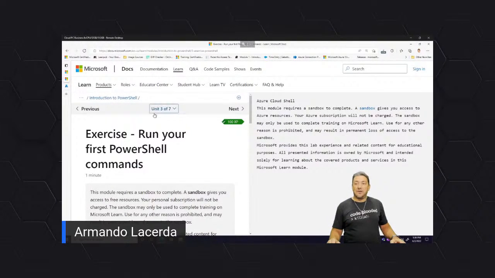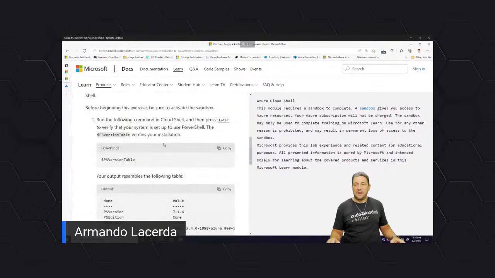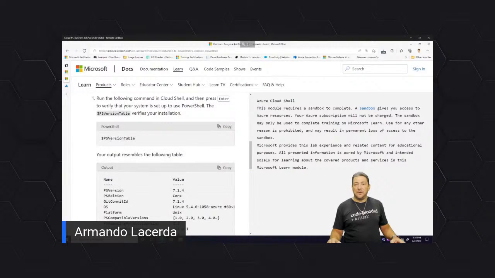So here on this next step, we already have some hands-on to try out. They want you to go ahead and log in here and run this command.